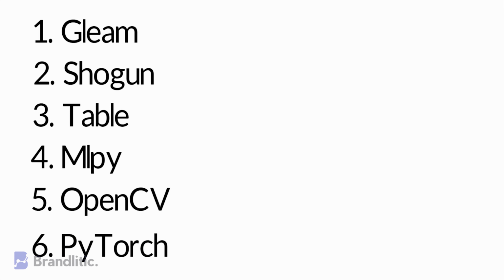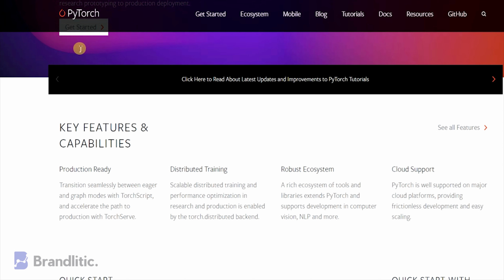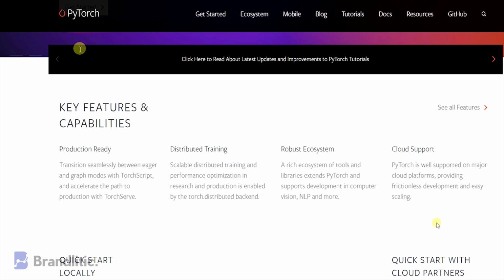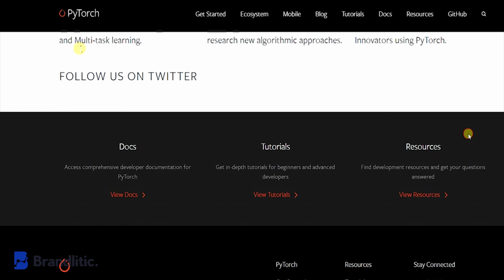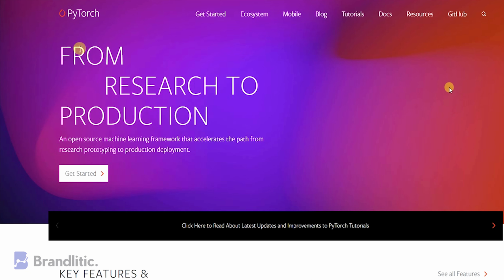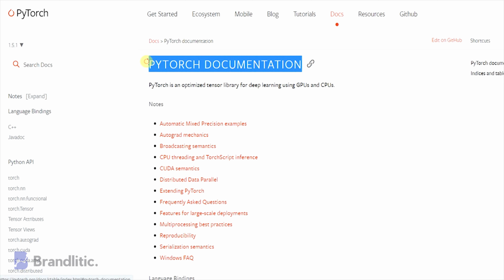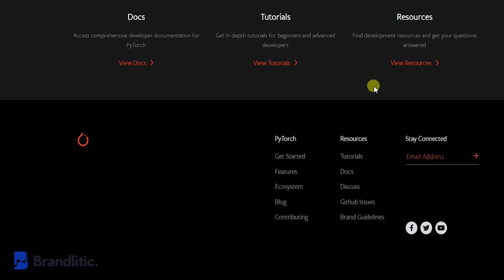Number 6. PyTorch. For those who know this one, know that PyTorch does two things very well. Firstly, it accelerates tensor computation using strong GPU, and secondly, it builds dynamic neural networks on a tape-based AutoGrad system, thus allowing reuse and promoting greater performance of the system. If you're someone who is into their academics or is an engineer who wants an easy-to-learn package to perform these two things for you, PyTorch is what I would recommend.